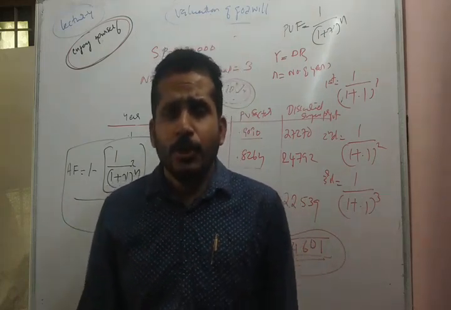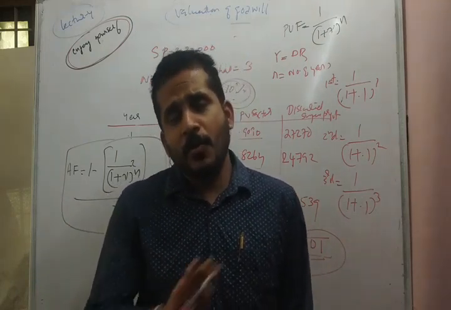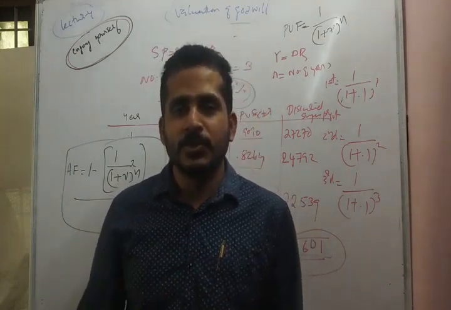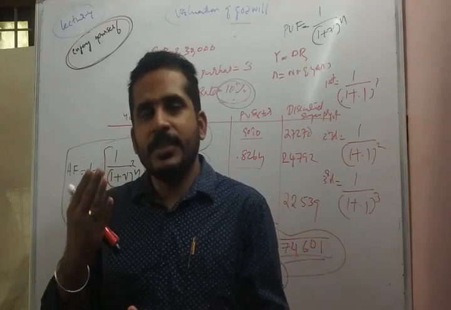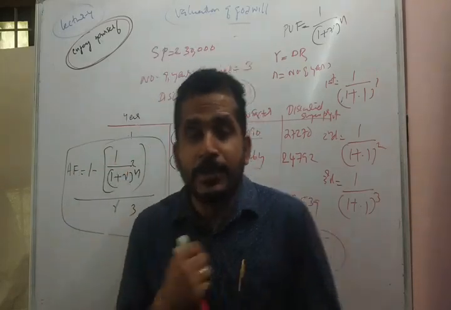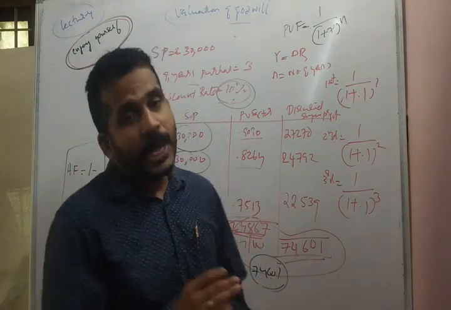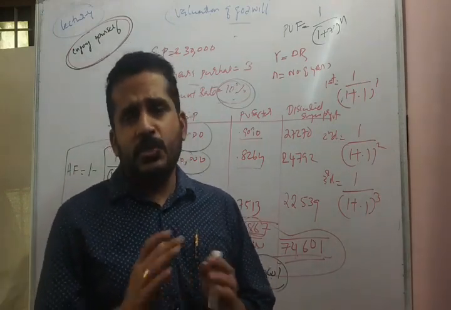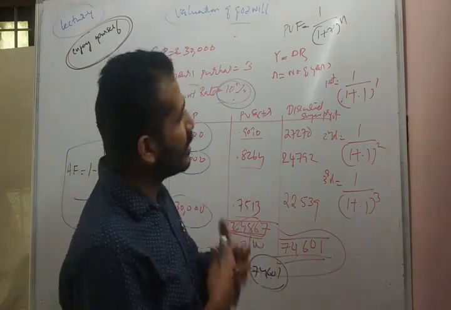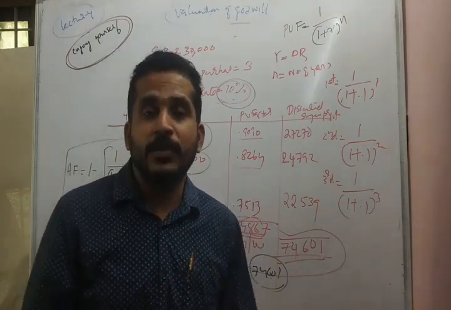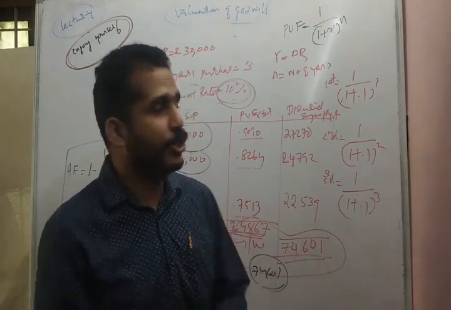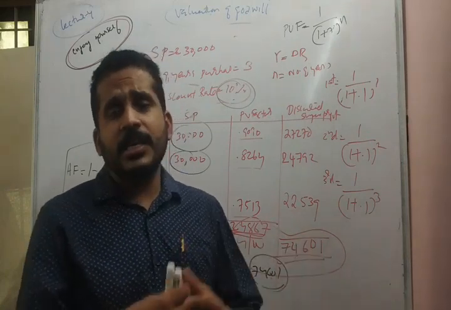To conclude, we have learned the different methods of valuation of goodwill. We started with average profit method, then super profit method, then capitalization of profit method, then annuity method. Students, for the purpose of examination, if it is a CA foundation examination, there will be a separate question for calculation of goodwill.